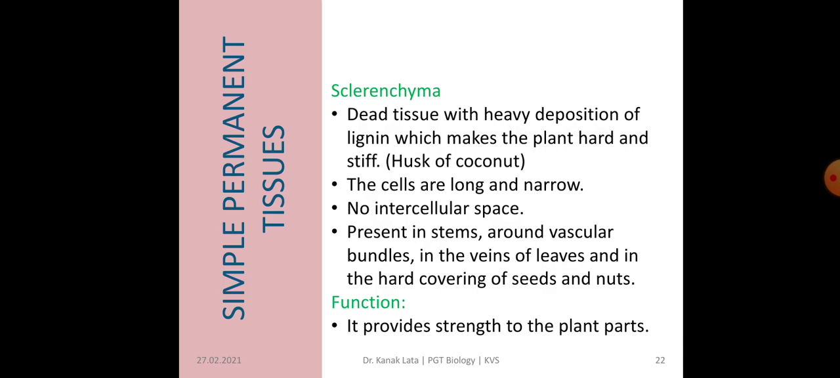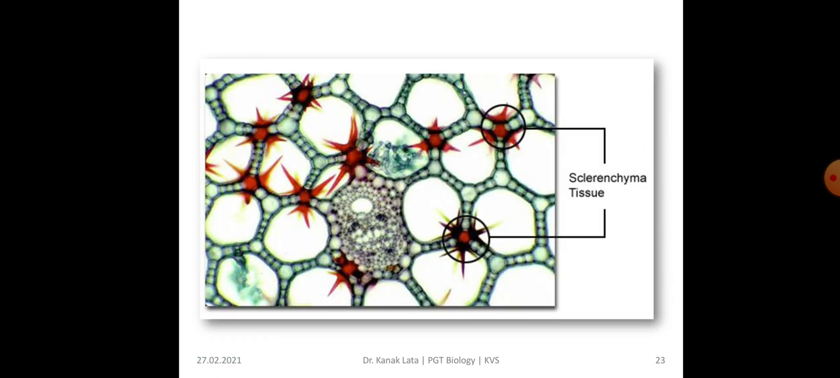The last simple permanent tissue is sclerenchyma. It is dead tissue. Why is it dead tissue? Because there is heavy deposition of lignin, which makes the plant hard and stiff. For example, husk of coconut. The cells are long and narrow. There is no intercellular space and they are present in stem, around vascular bundles, in the veins of leaves and in the hard covering of seeds and nuts. It also provides strength to the plant parts. Here you can see the sclerenchyma tissue.